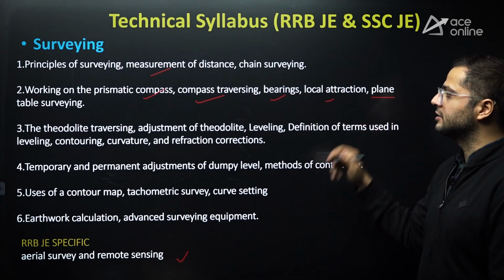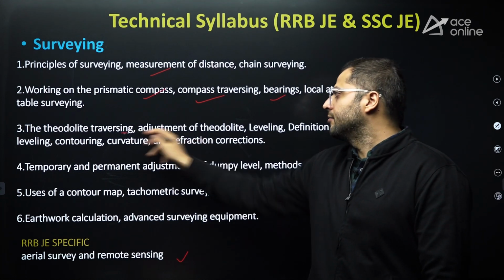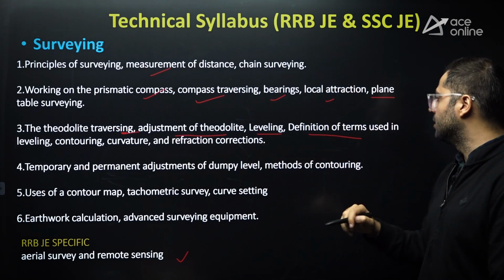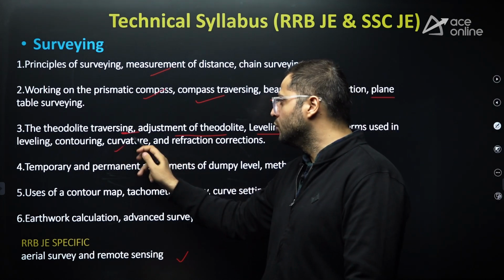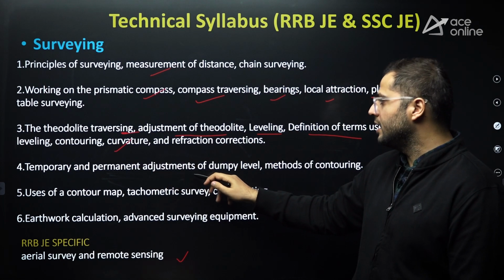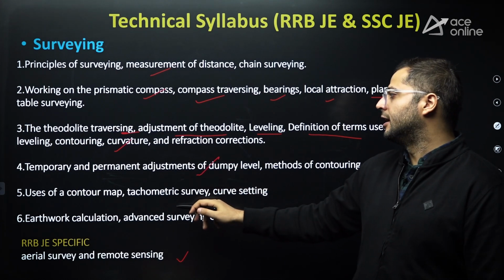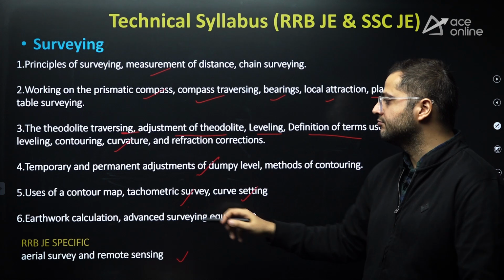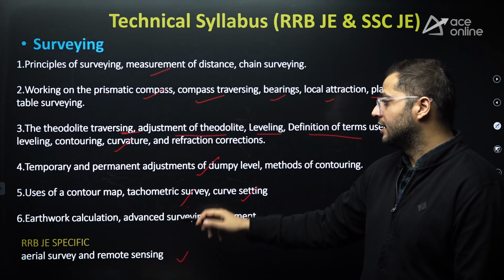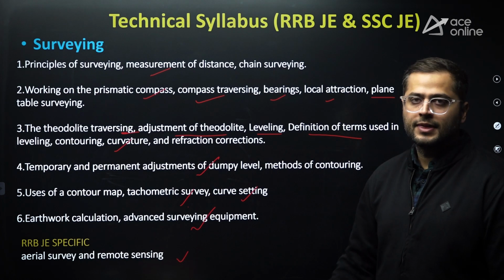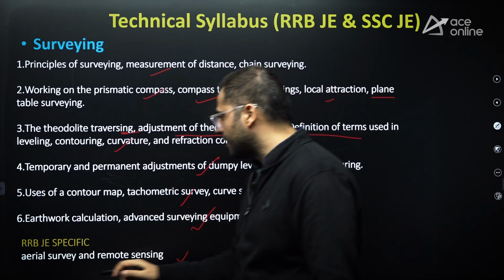Plane table surveying is also there. Theodolite surveying. After that, adjustment of theodolite, leveling, definition of terms used in leveling, contouring, curvature and refraction corrections. After that, temporary and permanent adjustments, uses of contour map, tachymetric surveying, curve setting, earthwork calculation. After that, advanced surveying equipments which are there. And aerial survey and remote sensing.